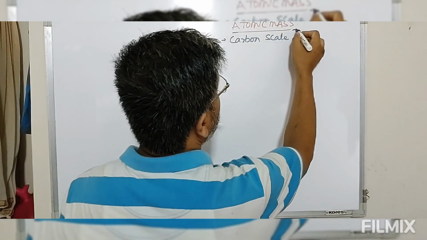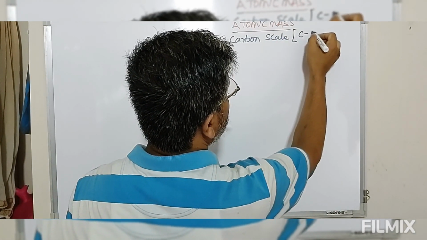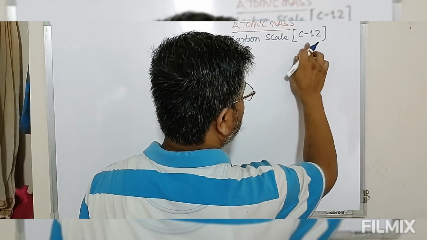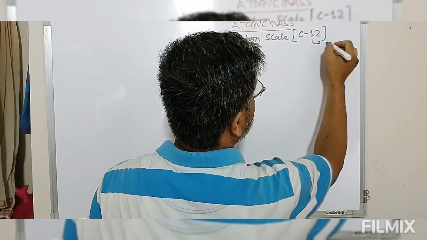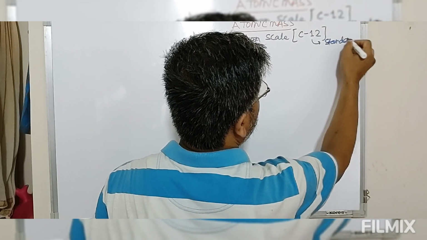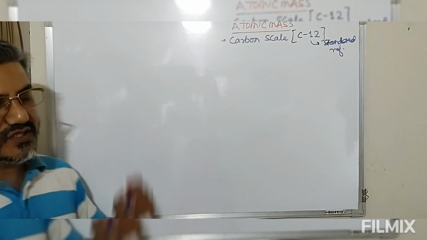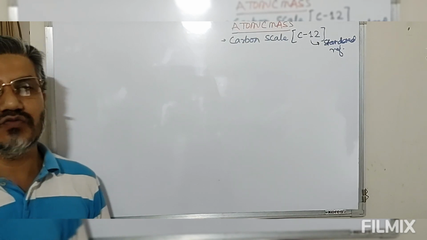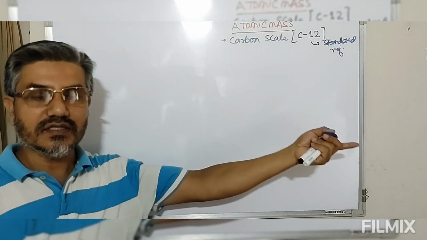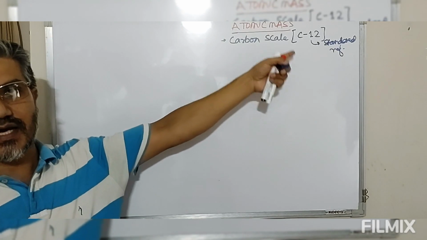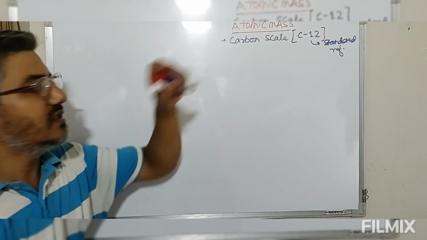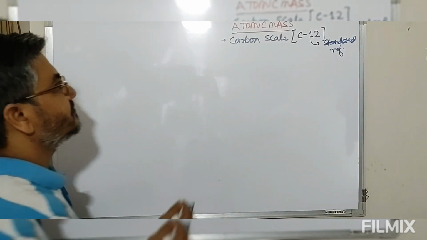In this carbon scale, we take the most stable isotope of carbon, that is carbon 12. This carbon 12 is taken as the standard reference for measuring mass, because that smallest thing which cannot be observed with the naked eye, we cannot put in a balance and take its mass. So we have to measure it with respect to some standard reference, and that reference is known as carbon 12. Carbon 12 is the most stable isotope of carbon, and this scale is known as the carbon scale.